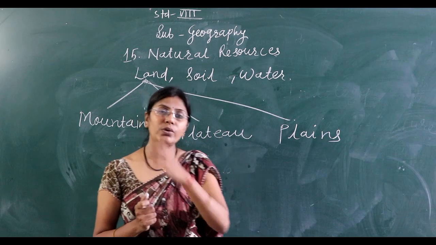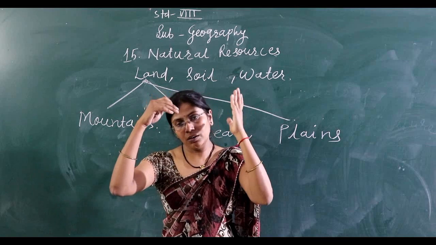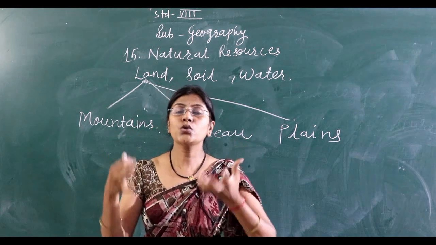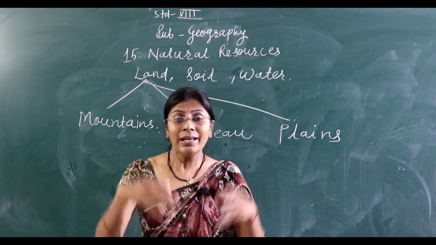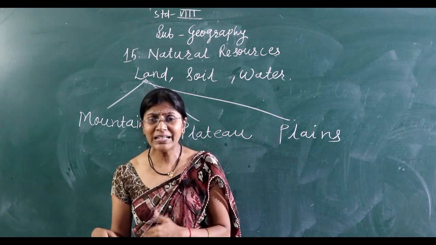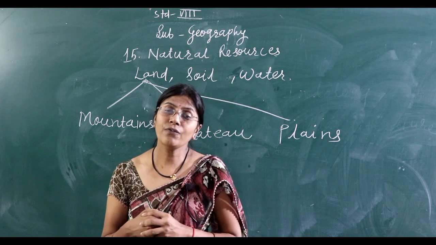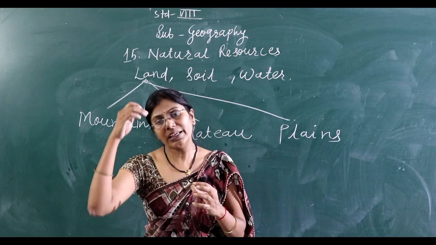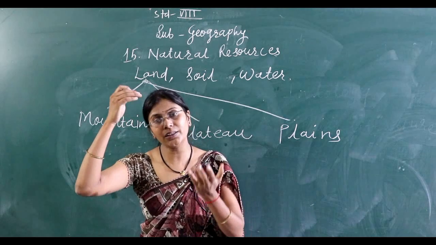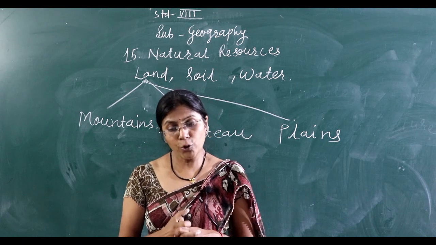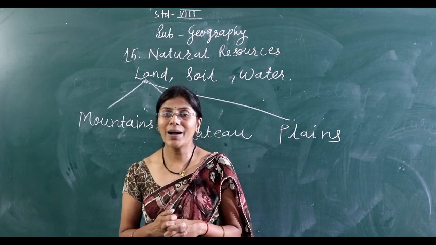From the mountains, from the Himalayan regions, so many rivers originate. Those rivers come down, bringing a lot of alluvial soil. Because of this deposition, especially in the north, the plain area is formed by alluvium brought down by rivers.